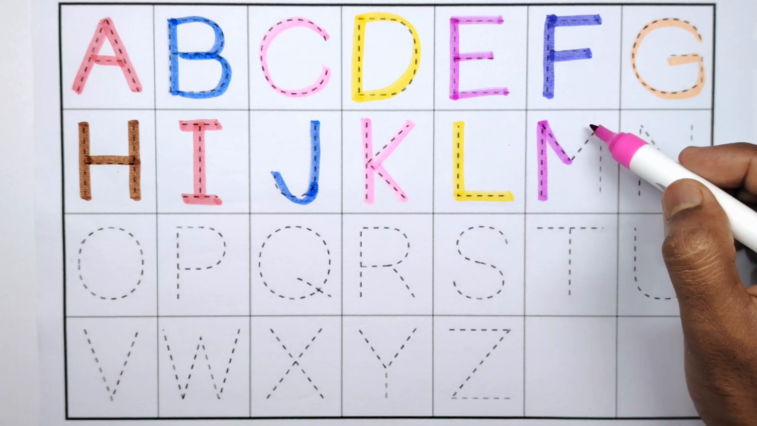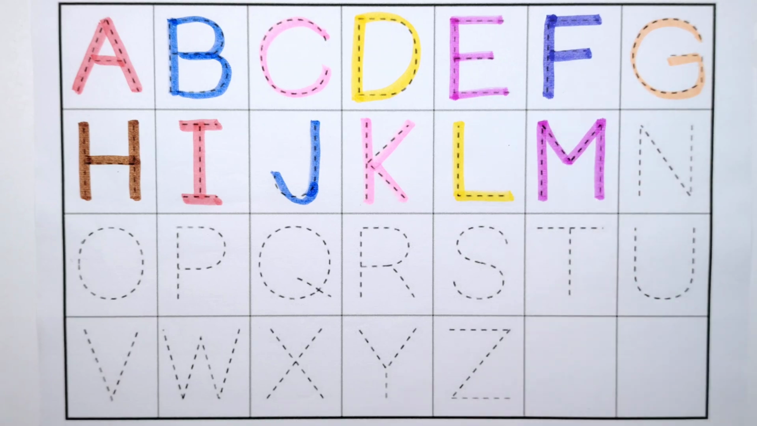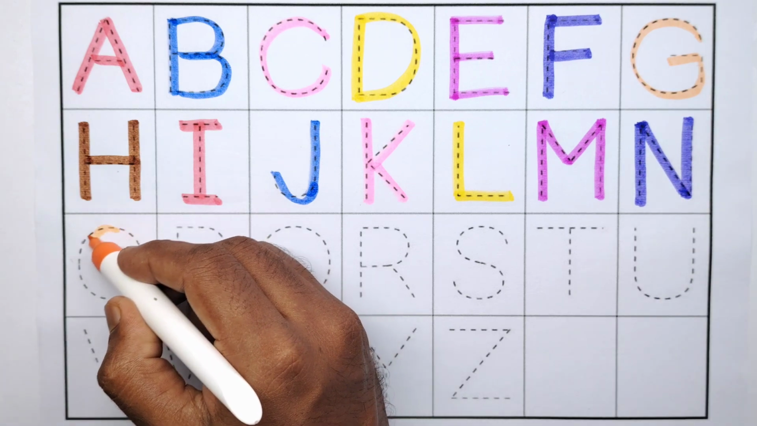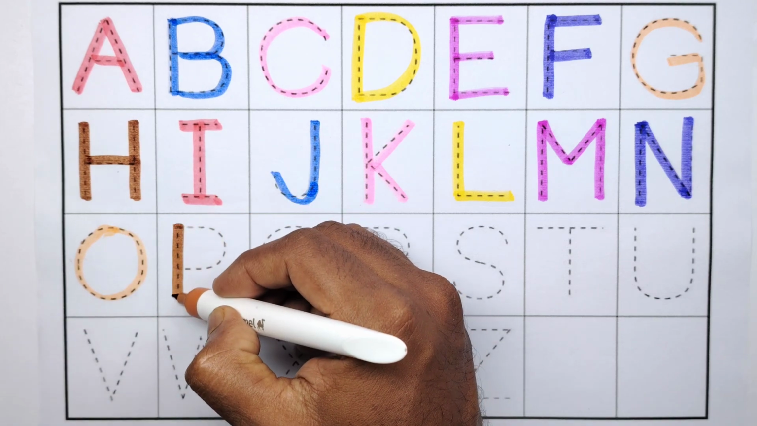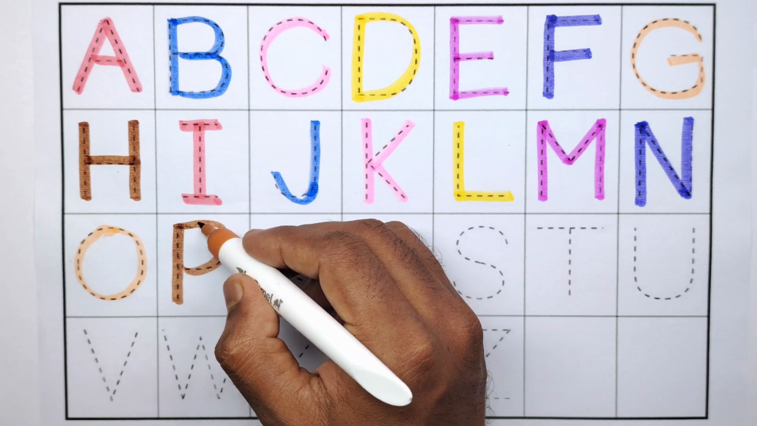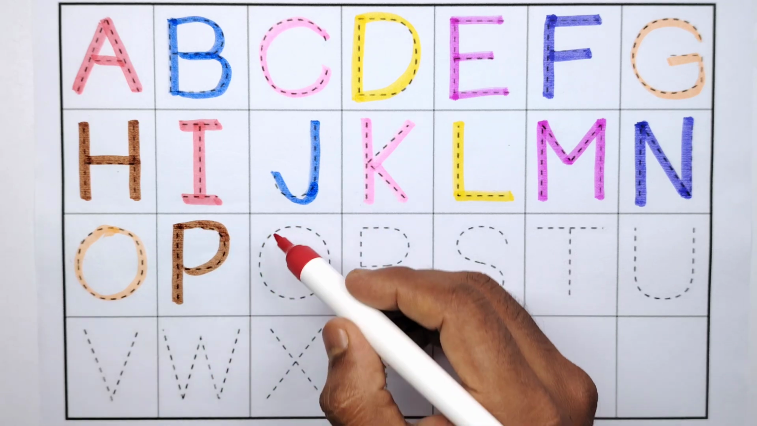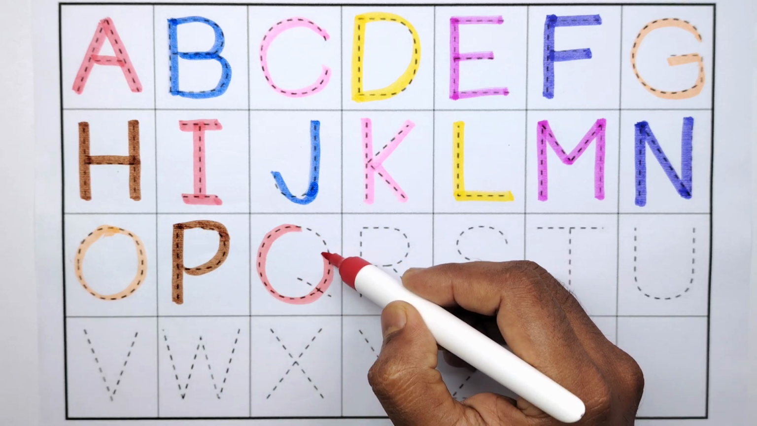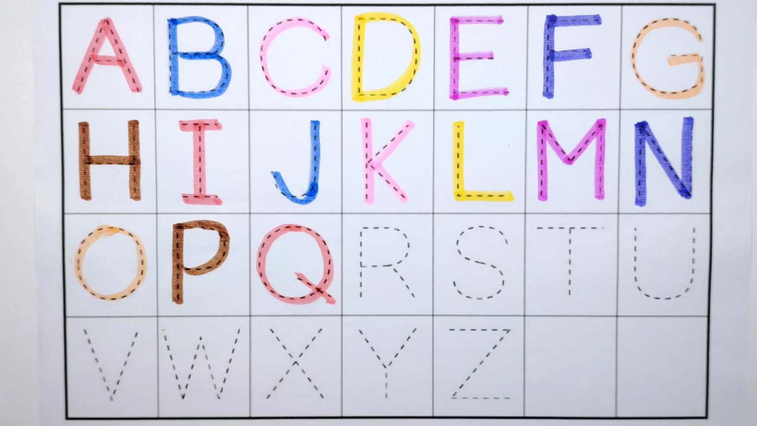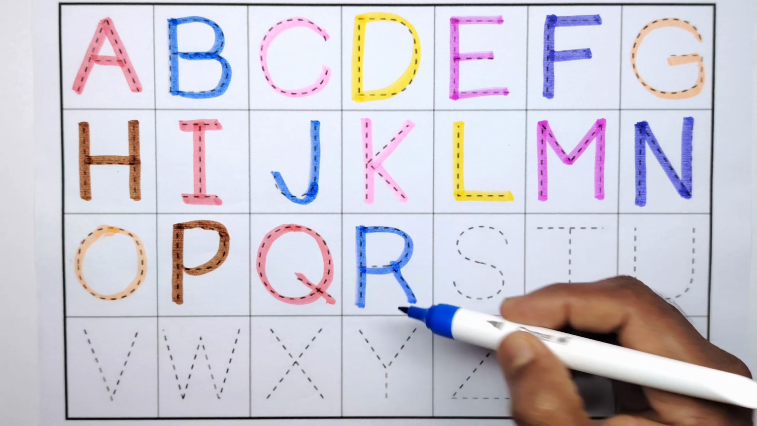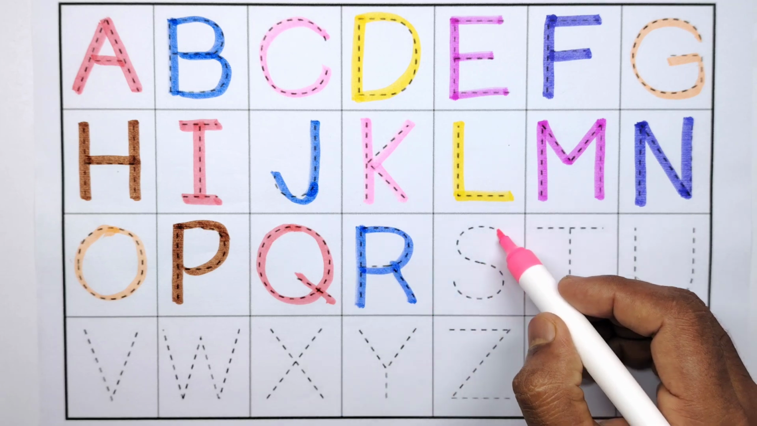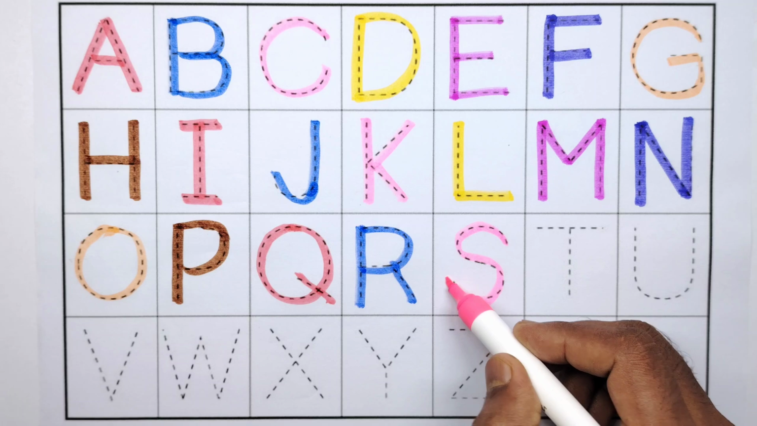M for monkey. N for net. O for orange. P for parrot. Q for queen. R for roach. S for sun.